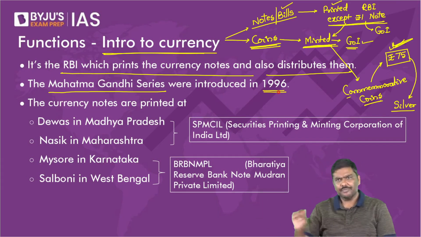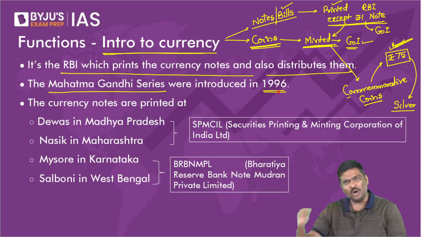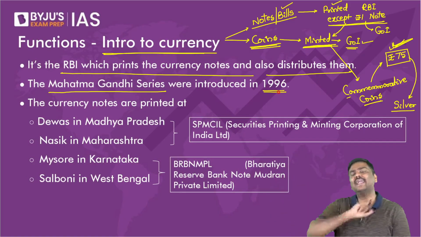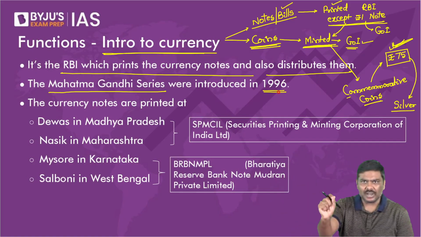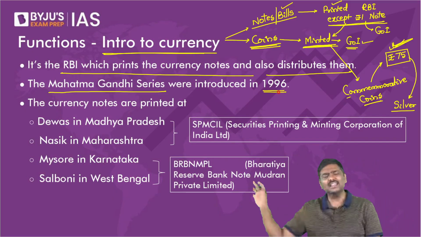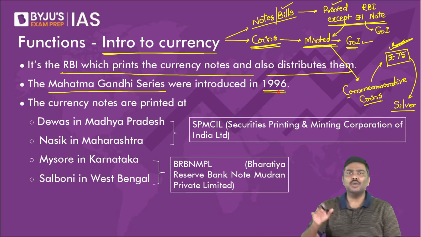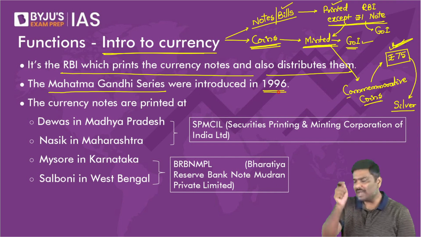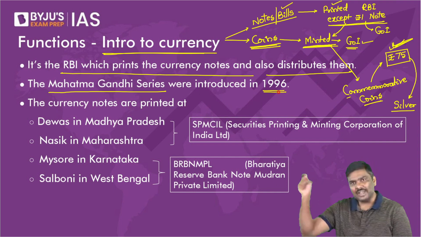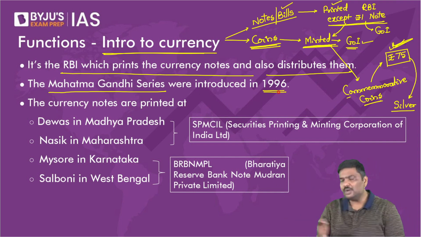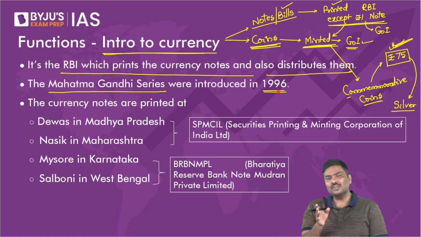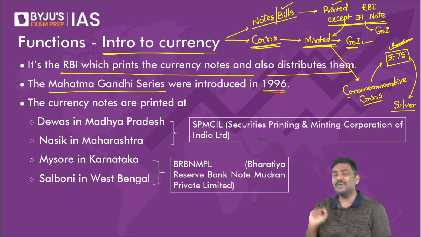Do me a favor, open your purse, open your wallet, whatever it is, and take out any currency note that you're having right now. Sir, I'm having a 10 rupee note. Take it out. Sir, I'm having 50 rupees. Sir, I'm having 100 rupees. Sir, I'm having 500 rupees. Sir, I'm having a 2000 rupee note which I want to deposit with the bank today.